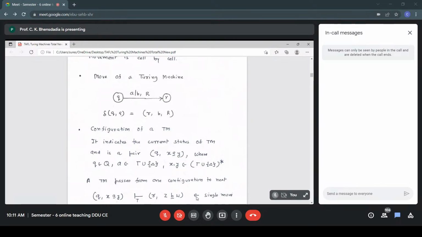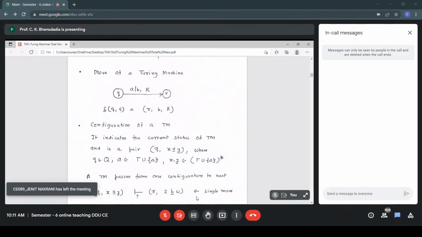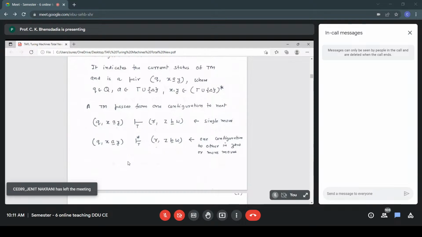And a TM moves from one configuration to another. That is the meaning of configuration: the current state and the current content. The move is represented symbolically as QXAY, with the current state Q and the tape content XAY, then moves to the next configuration, that is the state R and ZBW, the new content of the tape. We are talking about a Turing machine T, therefore we have written T below. So one configuration to the next configuration is a single move.